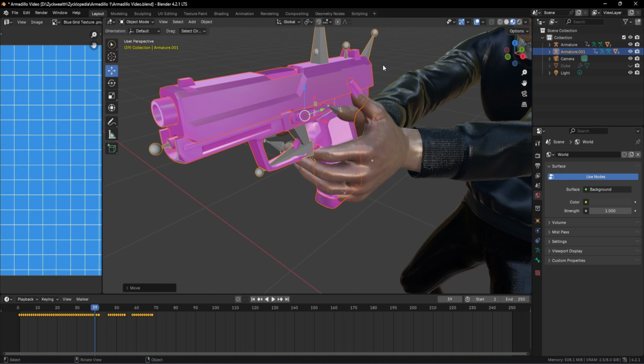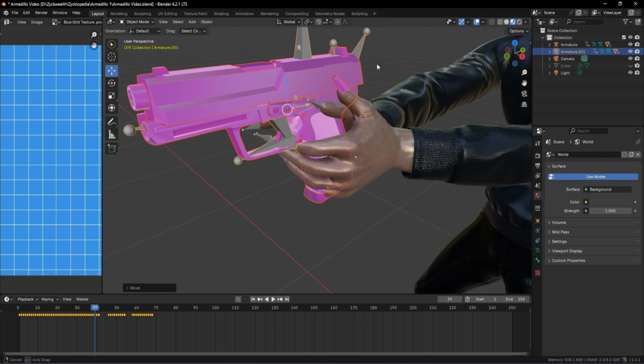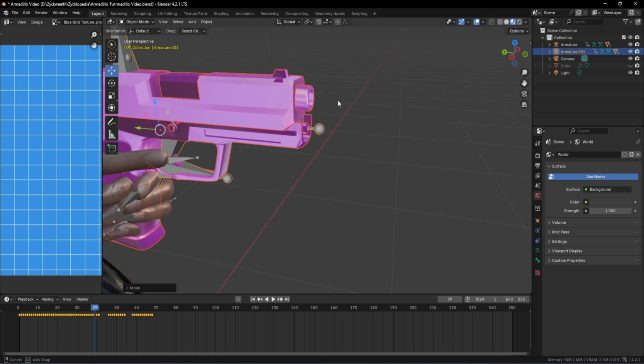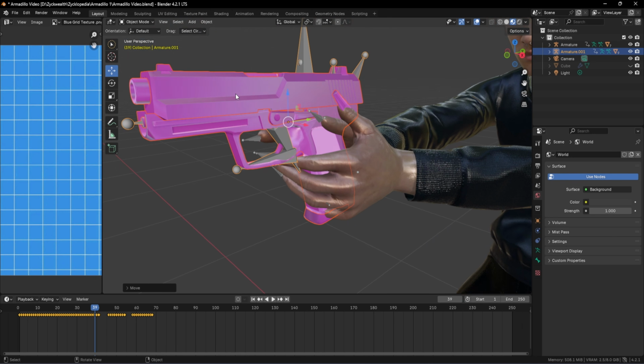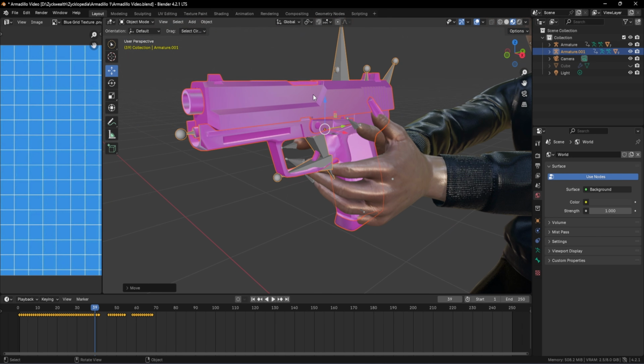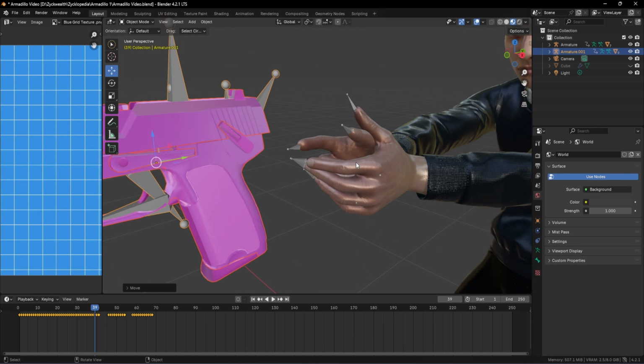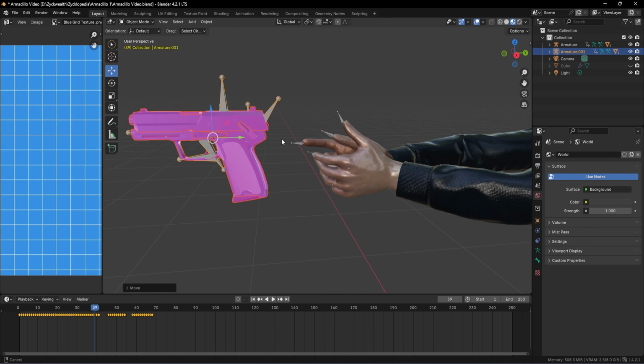But one serious thing which is happening right now is that our gun is missing its textures. Our gun is supposed to have this black glossy look, but this is a pink gun, which is not accurate, which means that our textures have not been imported into our gun. So in order to import our textures, we can just move it over here so we can better select it again if we lose our selection.